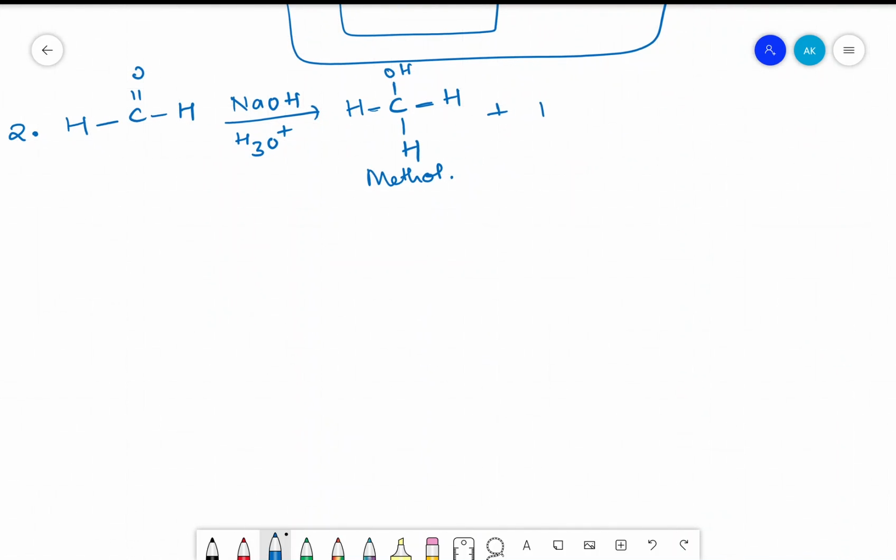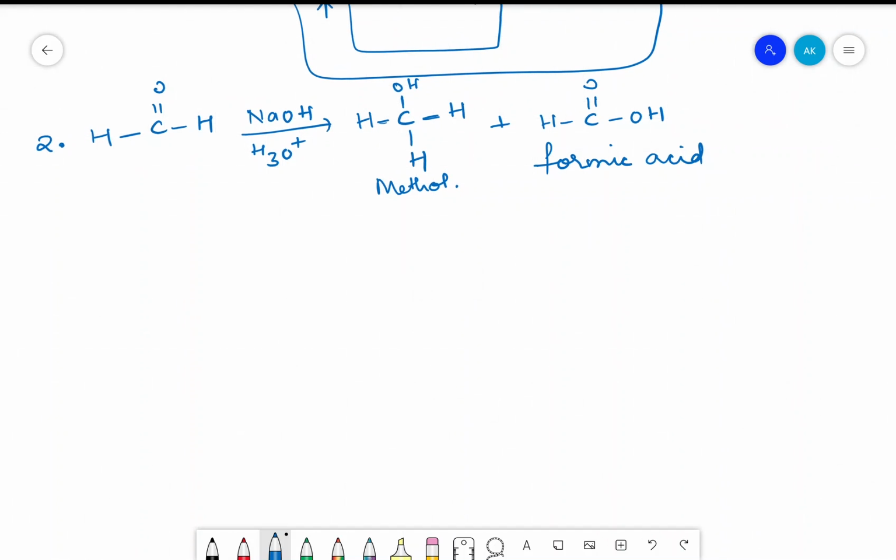And for acid it is HC double bond OH. It is called formic acid. So when you're using two formaldehydes, when they are subjected to a basic medium and in the presence of hydronium ion, it is going to give us methanol. Methanol is an alcohol, and formic acid is an acid. So this is oxidized, this is reduced.